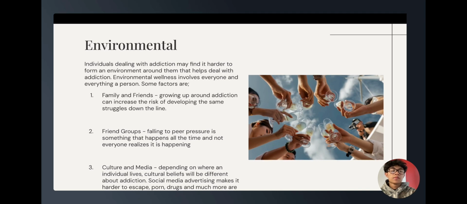Environmental wellness. Individuals dealing with addiction may find it harder to form an environment around them. This is due to the social stigma revolving around substance use, that their use of drugs is a choice rather than a compulsion, that they are to blame for their own medical condition, which isn't true at all.